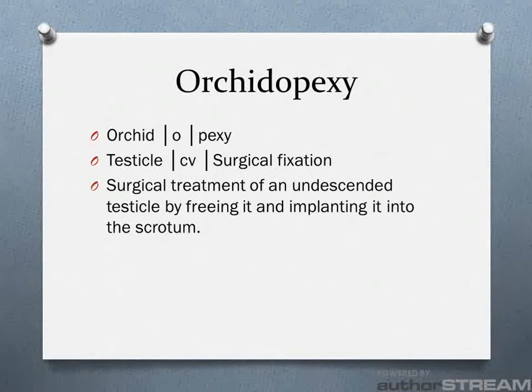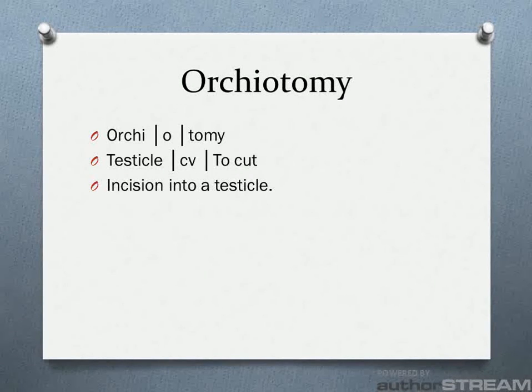Orchidopexy: orchid for testicle, O as a combining vowel, and pexy for surgical fixation. An orchidopexy is the surgical treatment of an undescended testicle by freeing it and implanting it into the scrotum. Orchiotomy: orchi for testicle, O as a combining vowel, and tomy to cut. Orchiotomy is an incision into the testicle.